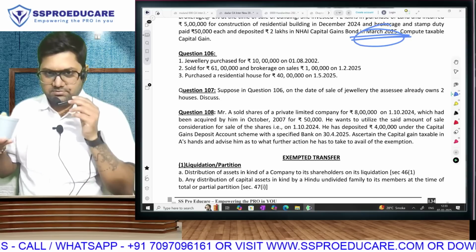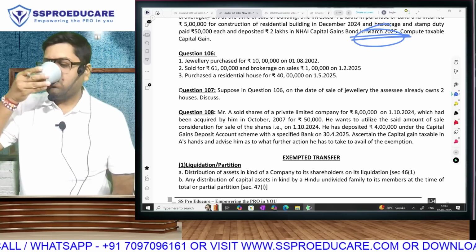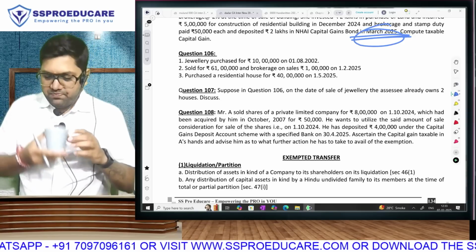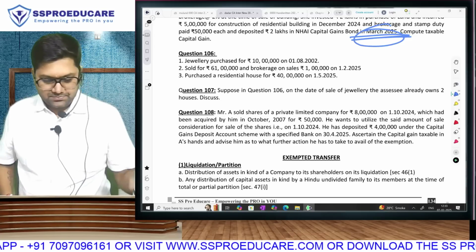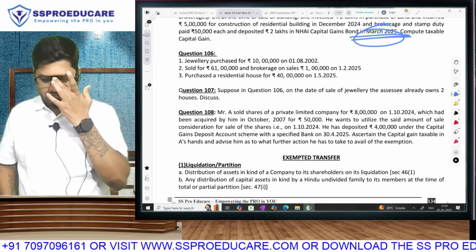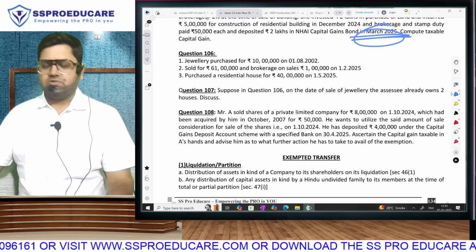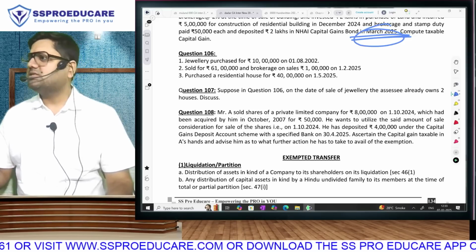Jewelry purchased for rupees 10 lakh on 1st August 2000, sold for rupees 61 lakhs and brokerage on sale of rupees 1 lakh on 1st February 2025. Purchased a residential house for rupees 40 lakhs on 1st May 2025. So first of all, my question is, sir, this is sale of jewelry. Where is the question of any exemption? Which exemption are you talking about?